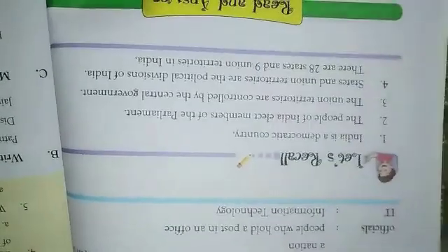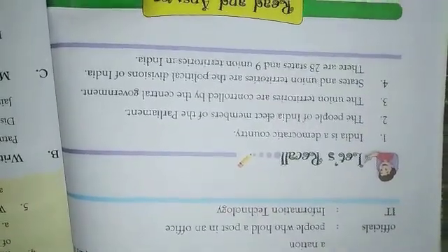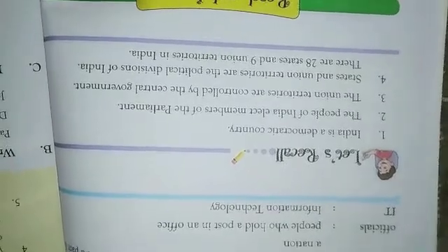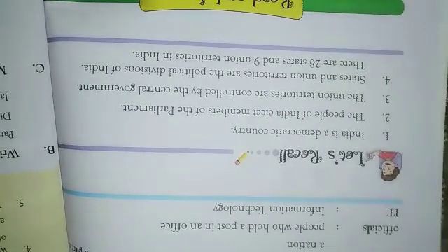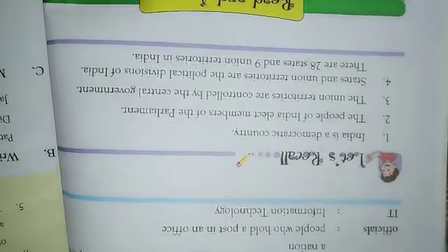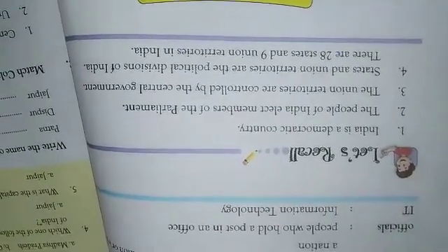Our second point is the people of India elect members of the parliament. Those people who are holding a post in a parliament, those posts are called officials. I have already told you. You are all aware of the word election. In election we elect the members of parliament. What is parliament? Parliament is a legislative body.